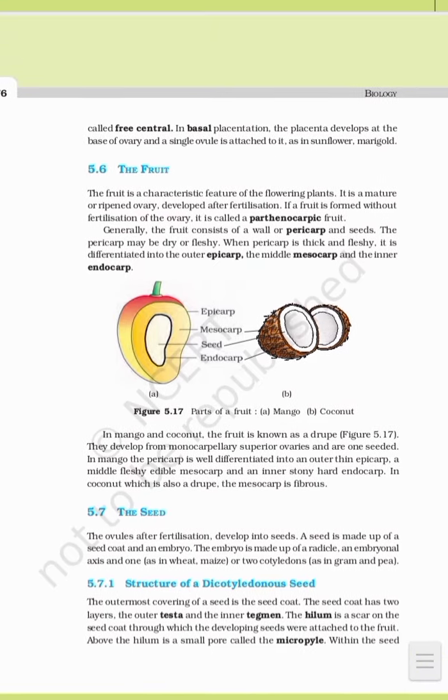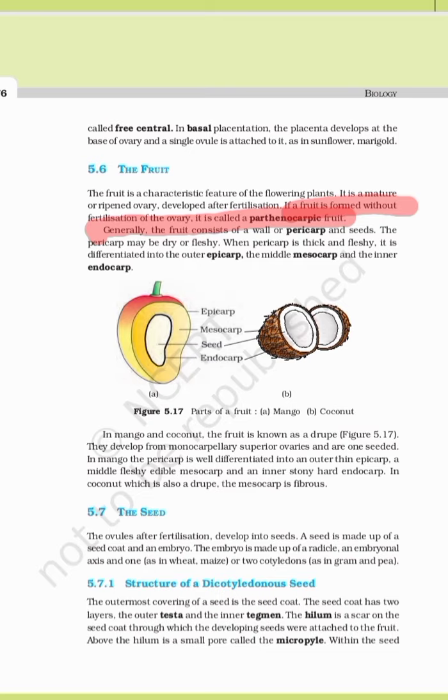Now the next part is fruit. Fruit is a feature of flowering plants. If the ovary matures, the fruit is what? A ripened ovary, right? Now see, this is an important thing to learn. If a fruit is formed without fertilization of the ovary, the ovary is not fertilized, still the fruit is formed, it is called a parthenocarpic fruit.